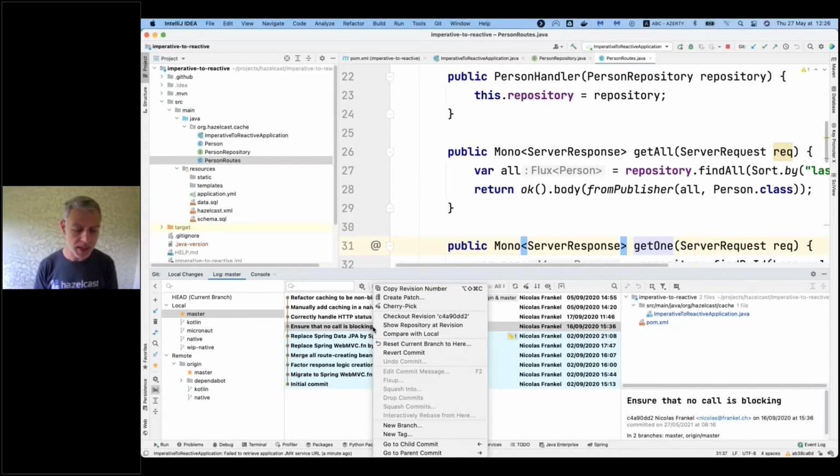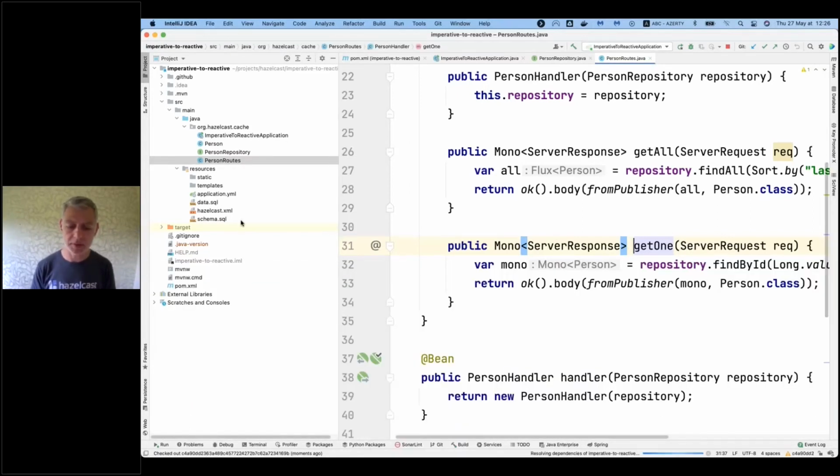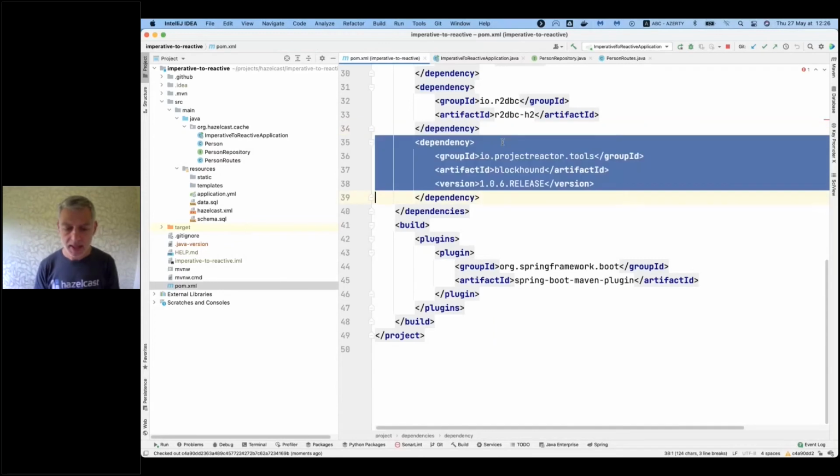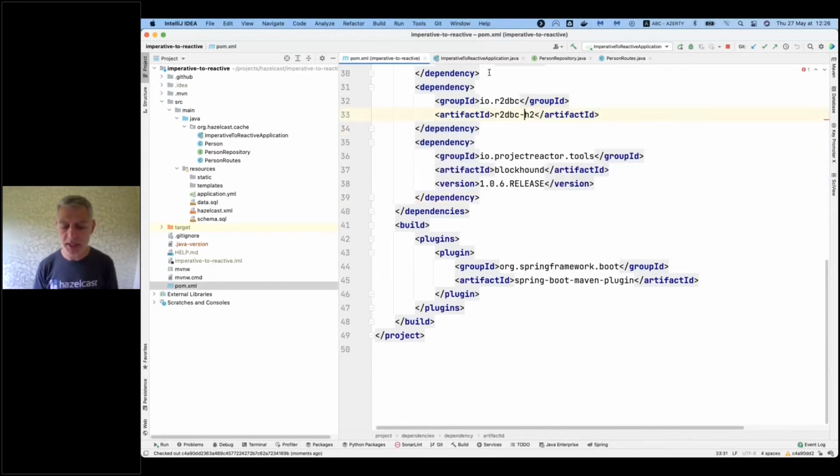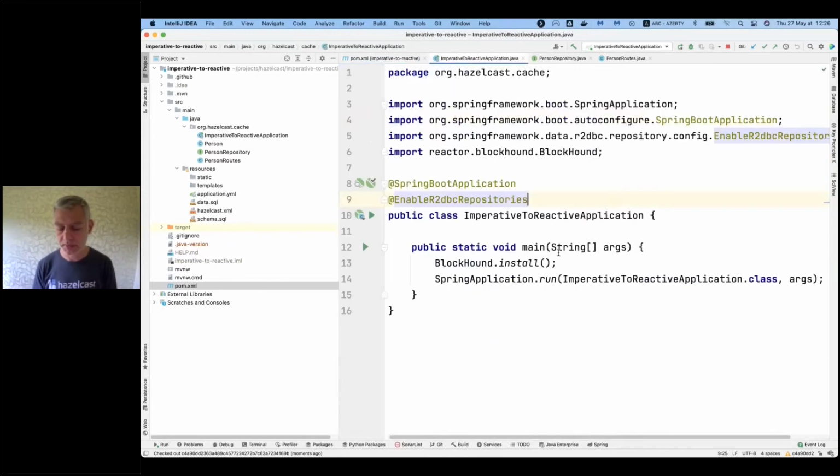So you just add the Blockhound library here, and it's part of Project Reactor. And when you start the application, you install Blockhound. And what happens is every time it detects that there is a blocking call, it will throw an exception. And you will see that, hey, here you had an issue.